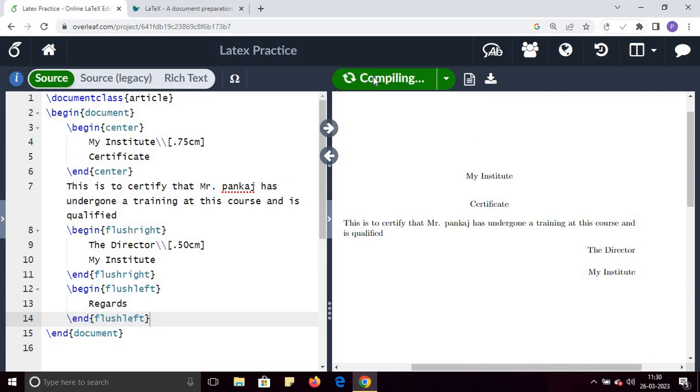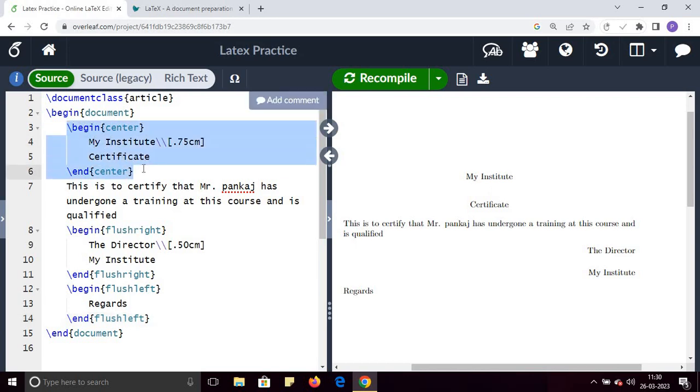If I click on recompile, you can see regards is on the left side. My institute and certificate are in the center because I am using begin center and end center. This text is on the right side, and this regards is on the left side.